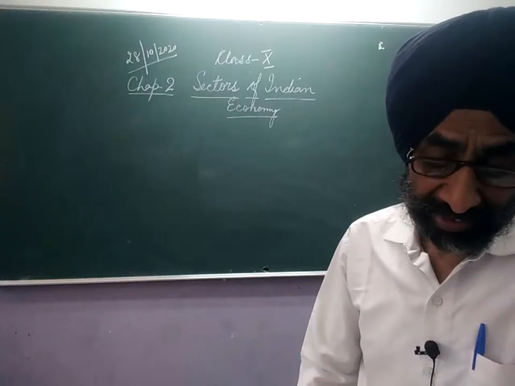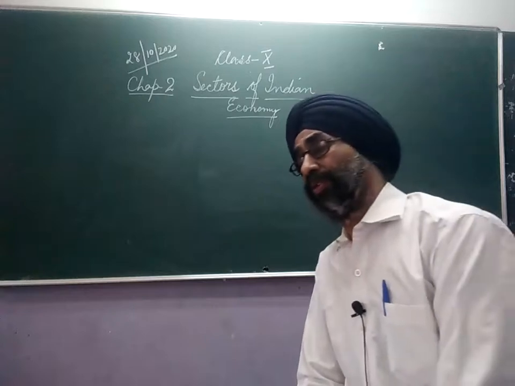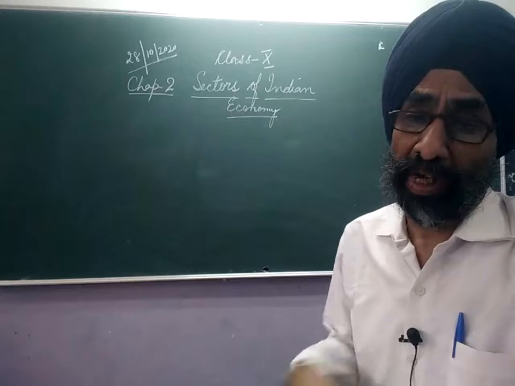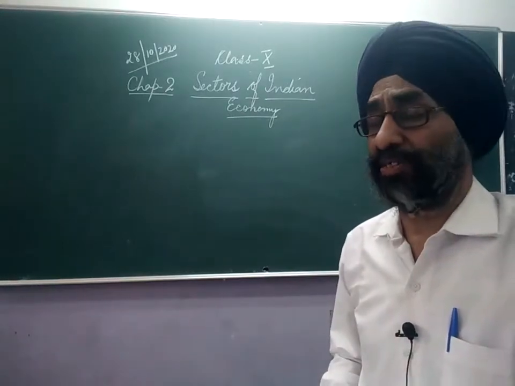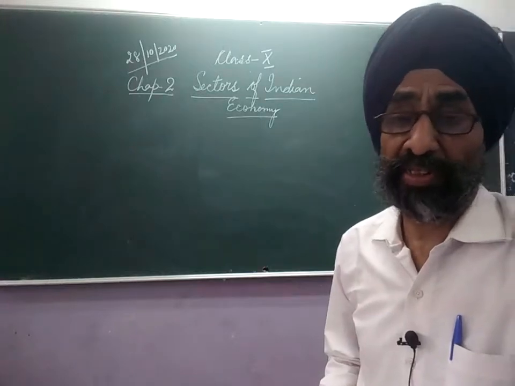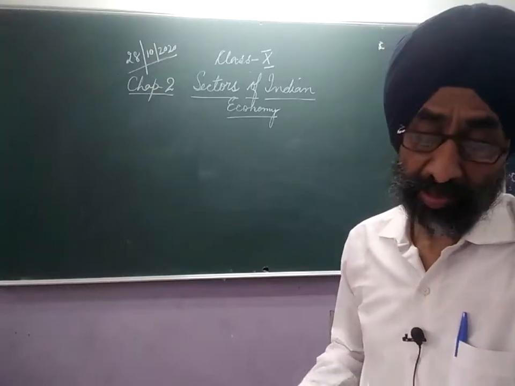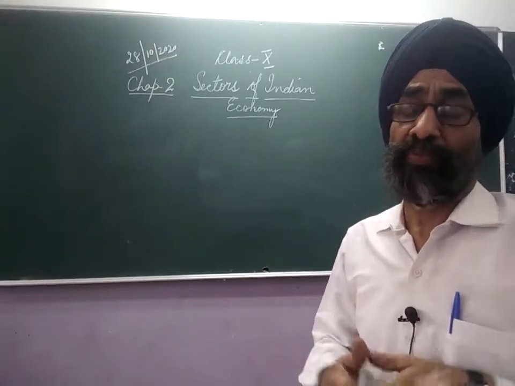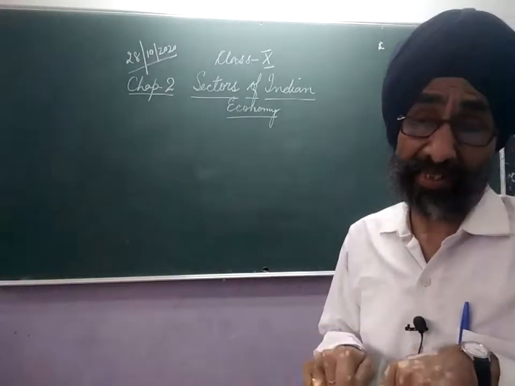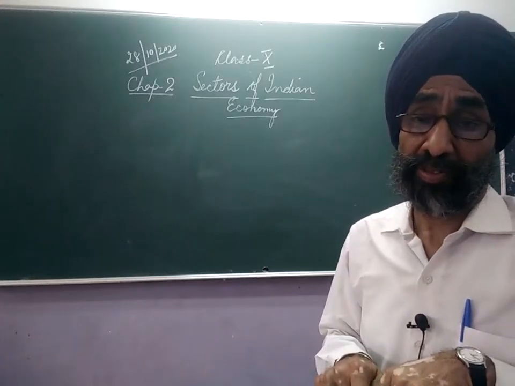Does this mean that the workers in the agriculture sector are not producing as much as they could? Yes, of course. In spite of a high percentage of people being engaged in agriculture, the agricultural or primary sector is still not generating employment or output. It is quite natural. If 50% of the population, in comparison to the secondary and tertiary sector, is engaged in agriculture, then what should be the result?